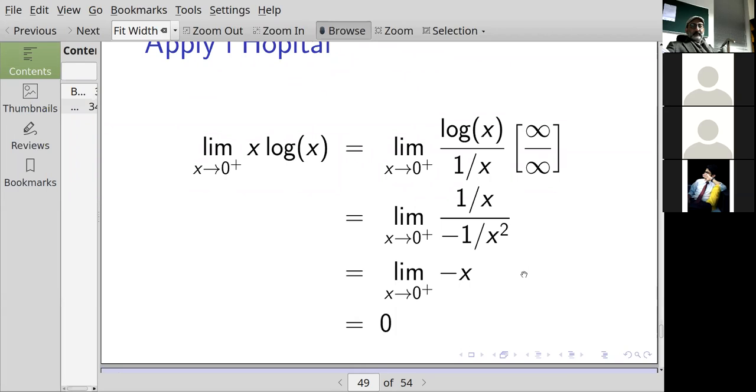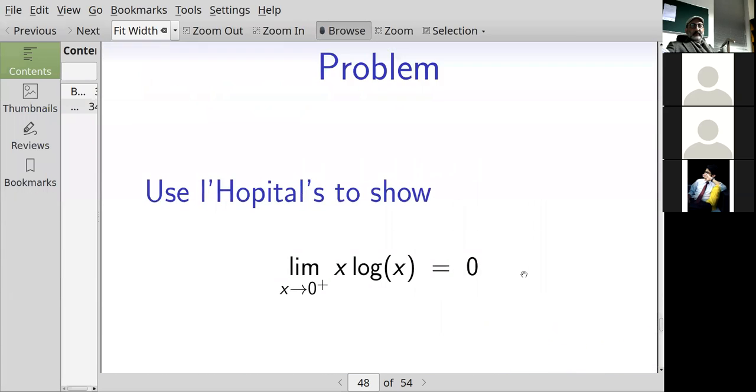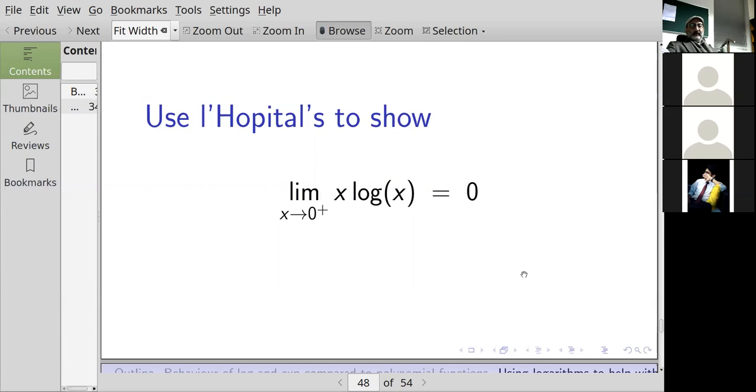Sorry, can you go back to the question for a bit? Can we do it like log x to the power x? And x to the power 0 is 1, and then log of 1 is 0. Okay, so if I did it as the logarithm of x to the x, then I think you'd have to be able to work out what the limit of x to the x is, right?